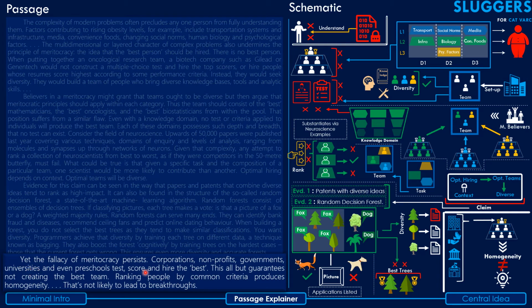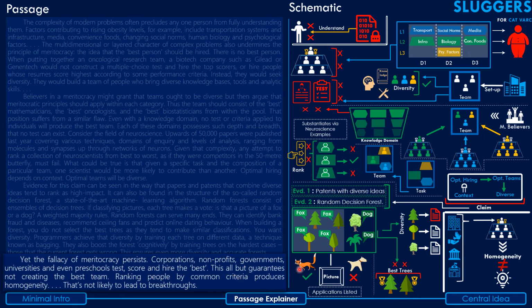So he basically says that despite all of this reasoning and logic, that modern problems can better be solved by teams that are more diverse, most organizations, like corporations, non-profits, and so on, still rely on the principle of meritocracy when they hire or conduct their business.